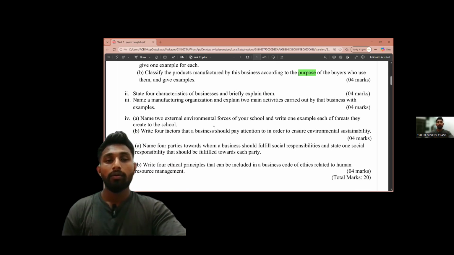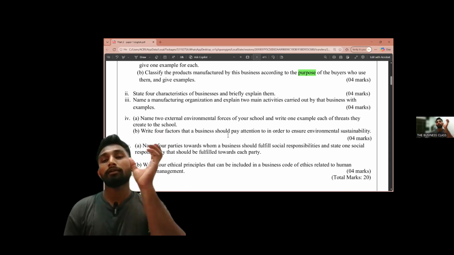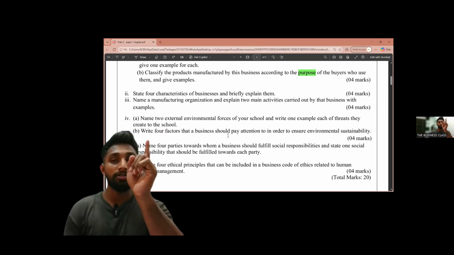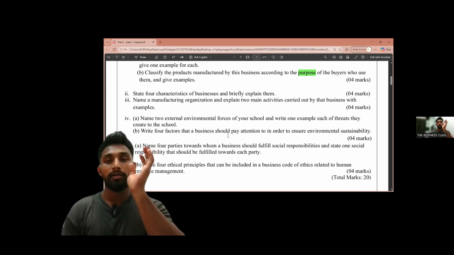Then another characteristic is regular transactions. If the business is doing only one transaction, it is not a business. So there must be regular, continuous transactions.